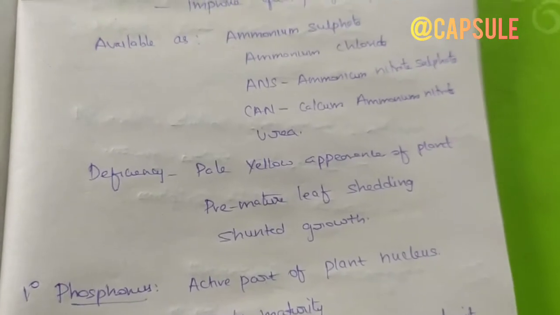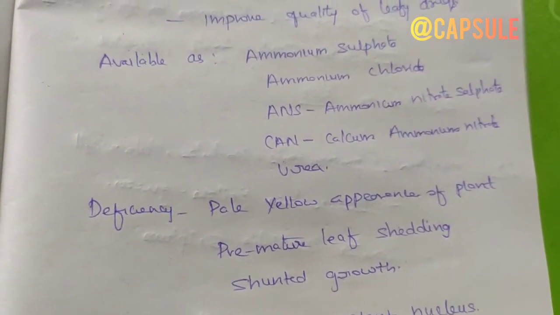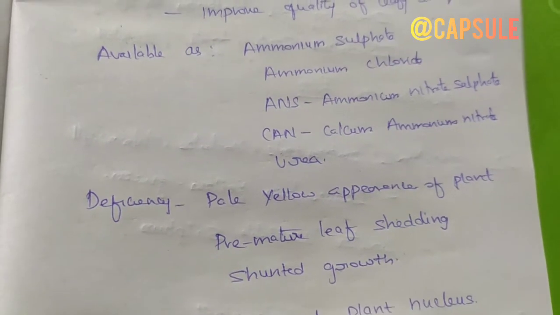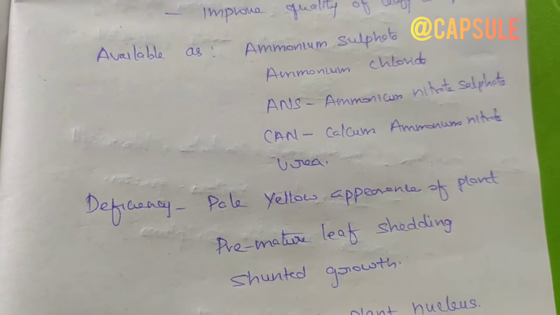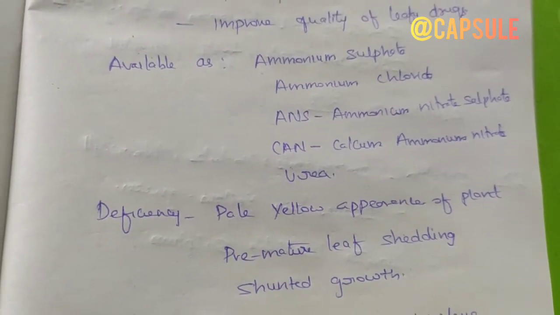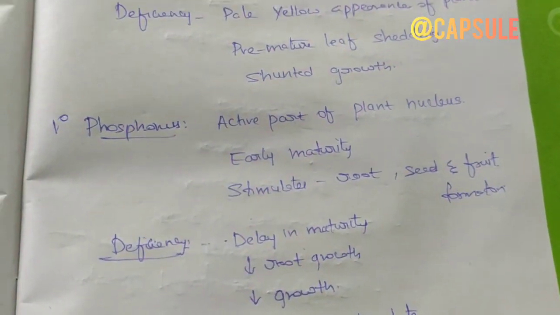The deficiency of nitrogen can be easily identified in the plants by a pale yellow appearance of the plant. Also premature leaf shedding will take place and the plant will not grow properly, that is stunted growth. These are the deficiencies with the nitrogen element. Next, coming to the second one, phosphorus.